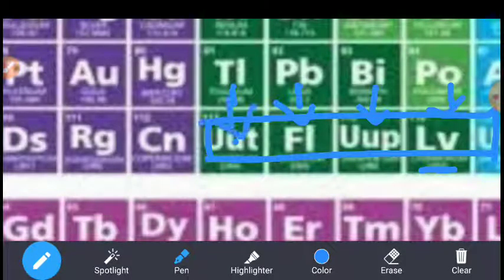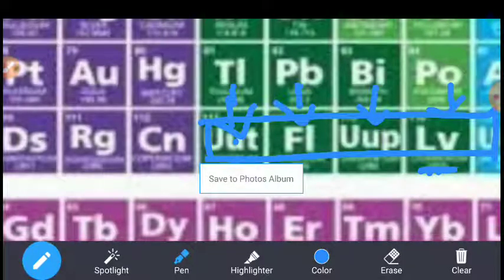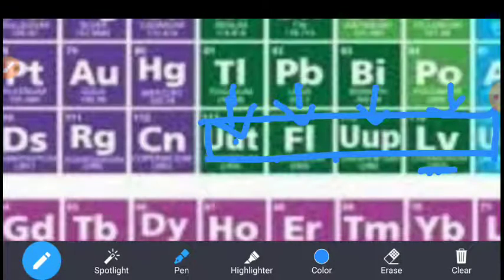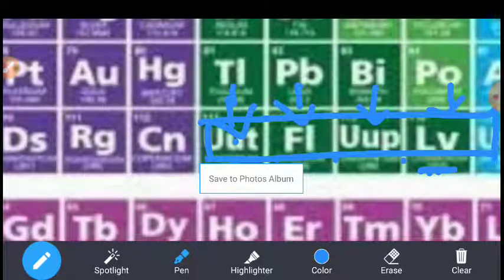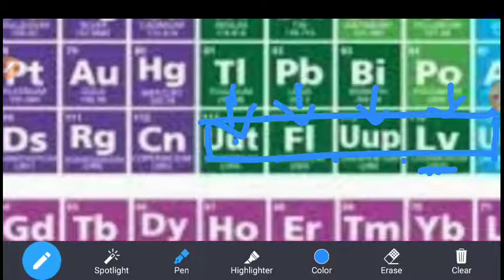So these elements are still not discovered. There are empty spaces kept here. So that's why it is called incomplete. These are still not discovered.